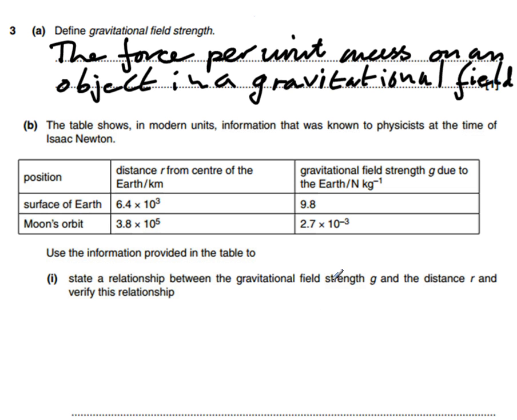Something along those lines will get you the mark there. If you've written something else and you need to double check that, then pause the video and take a look at the mark scheme.